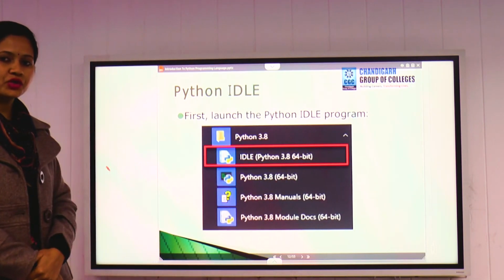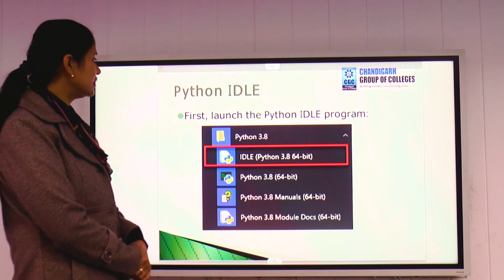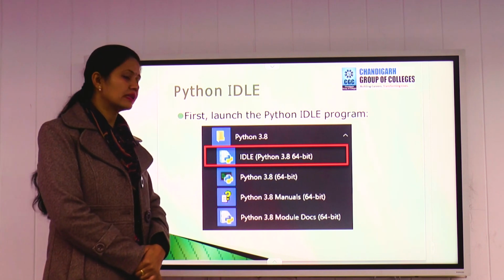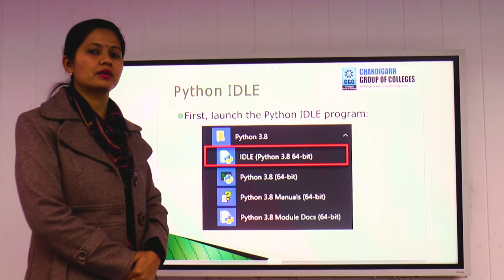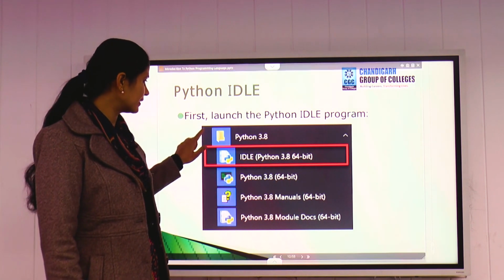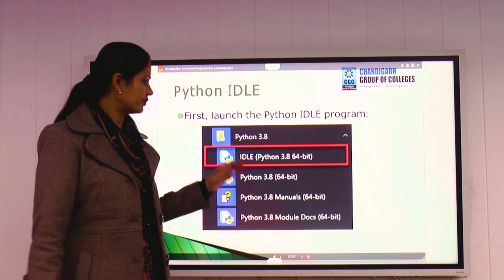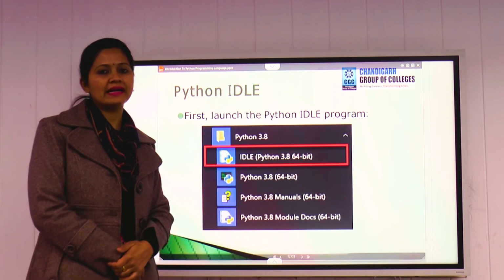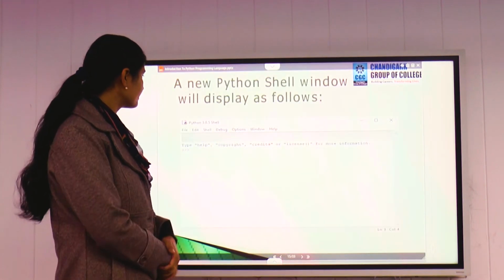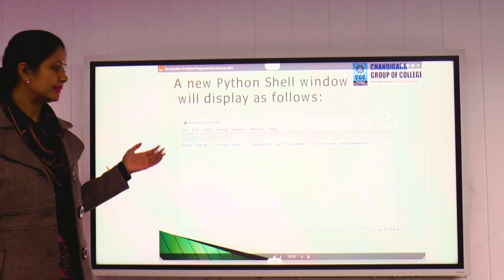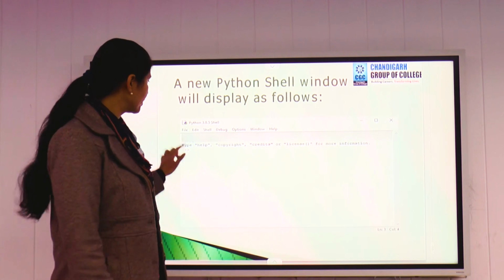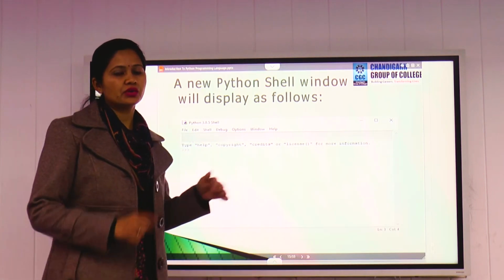First, where will you find IDLE? You need to locate the Python folder, the latest version you have installed in your system. You need to find that latest version and go into that folder. Then you have to click on IDLE for the version you have installed. Once you click on IDLE, the development environment will open up like this. This is the interactive mode of programming. Suppose you want to work in scripting mode, you need to click on File, then New. The notepad will open.